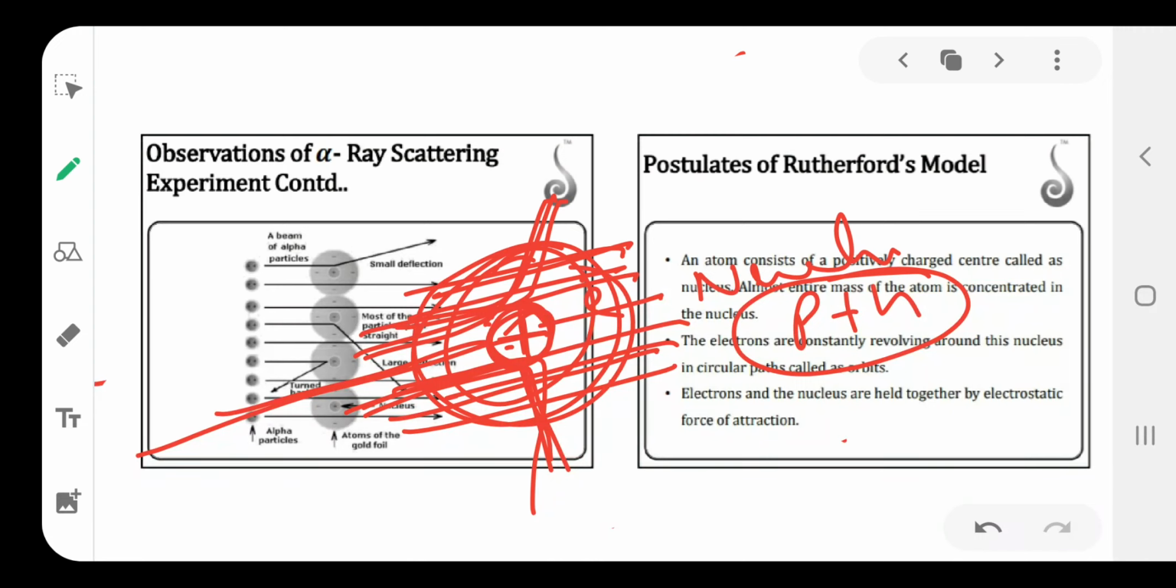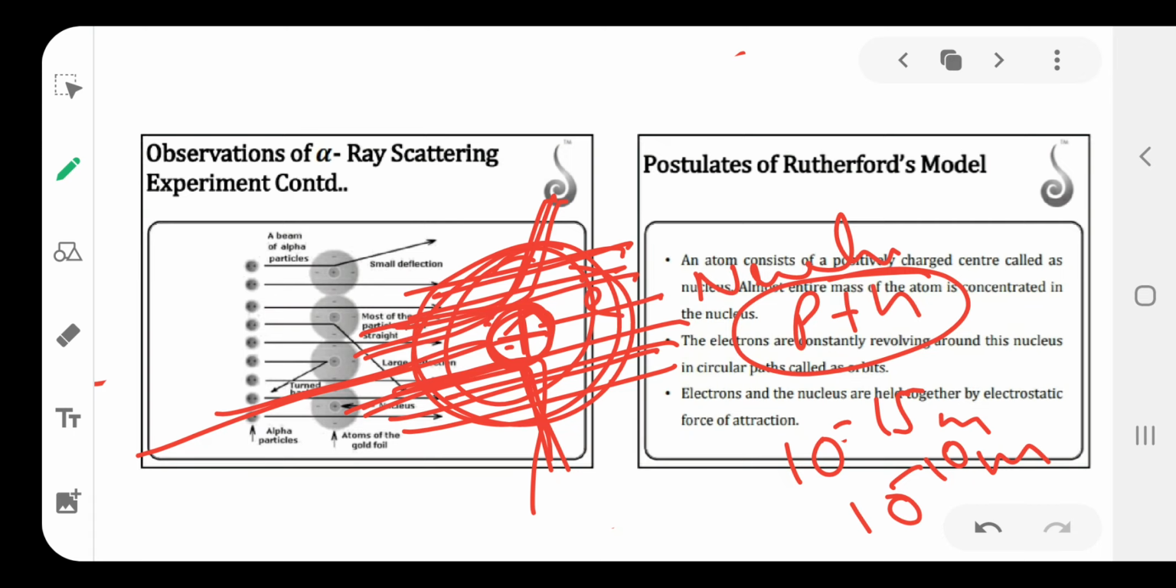Then the next one is comparing the nucleus radius to the atomic radius. The atomic radius is more. Nucleus radius is 10 power minus 15 meters. Atom radius is 10 power minus 10 meters. So the nucleus radius is very much smaller than the atomic radius. These are the important postulates of Rutherford.